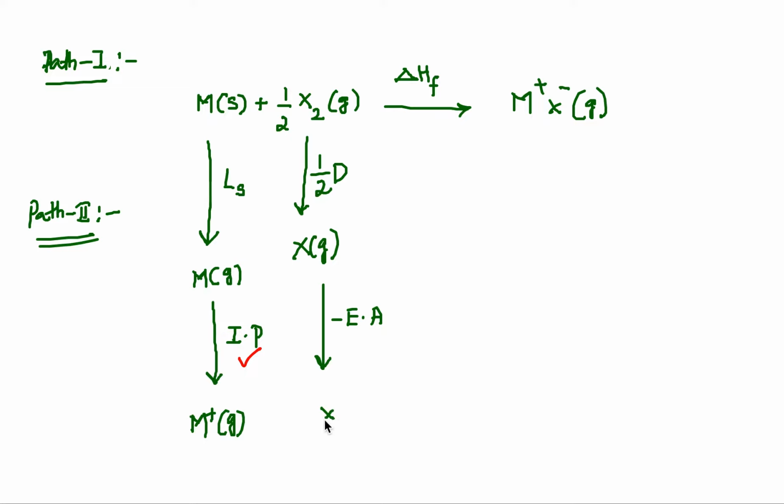And what we get here? X minus. So now we have metal cation in the gaseous state and non-metal anion in the gaseous state. Now their combination will give us M plus X minus crystal, that is lattice energy. Therefore, I can use the letter U, which is lattice energy.